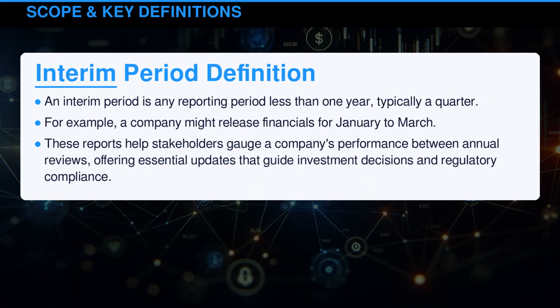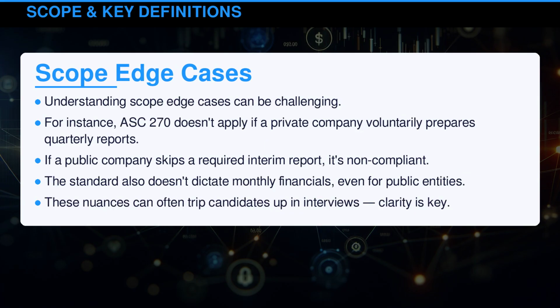An interim period is any reporting period less than 1 year, typically a quarter. For example, a company might release financials for January to March. These reports help stakeholders gauge a company's performance between annual reviews, offering essential updates that guide investment decisions and regulatory compliance. Understanding scope edge cases can be challenging.